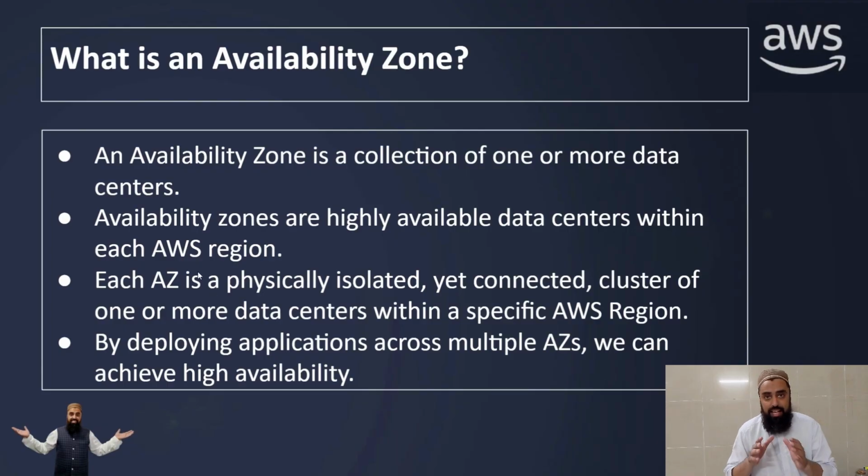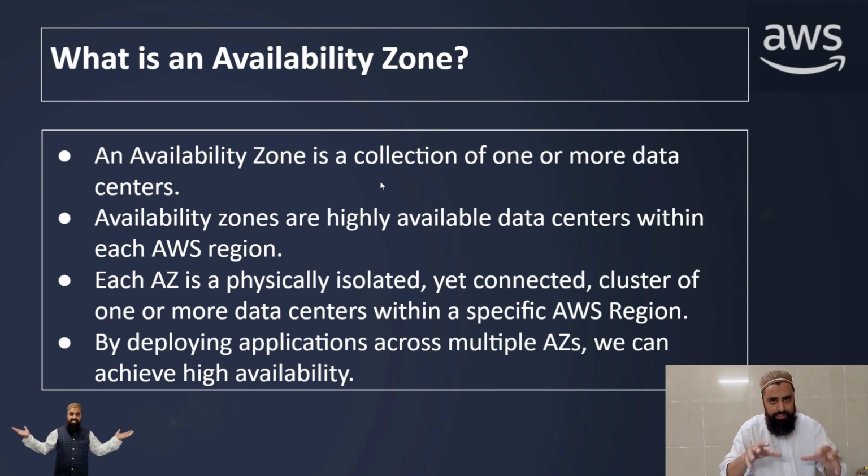Now, what is an availability zone? We know that a geographic location having availability zones or data centers is known as a region. That region is actually a geographic location. Now, in that region, there can be one availability zone or multiple availability zones. Now, what is an availability zone? An availability zone is a collection of one or more data centers.